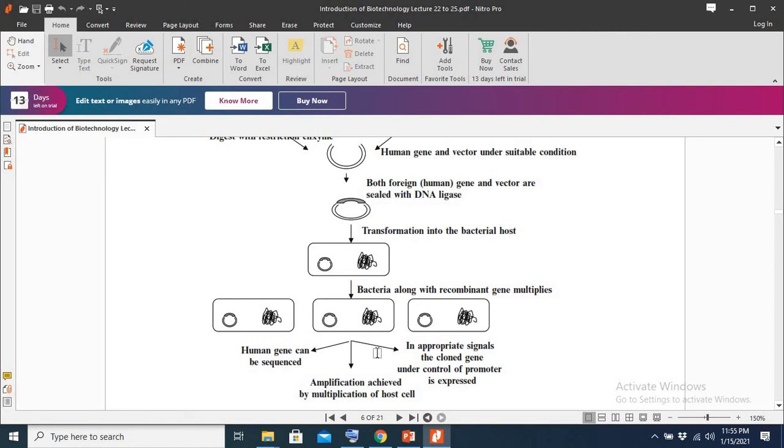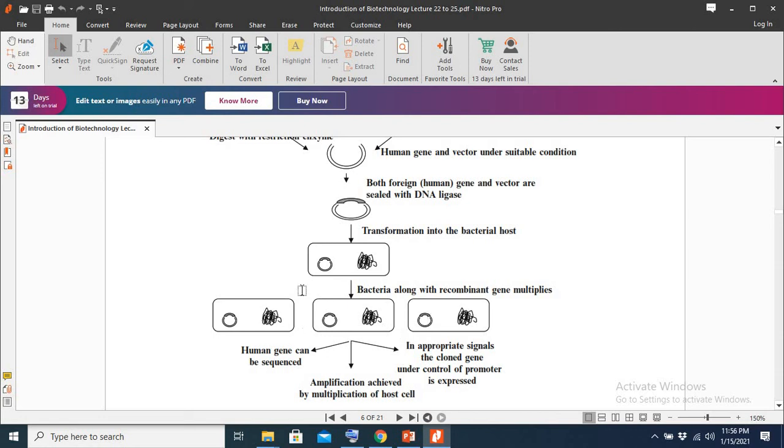So if the gene of insulin gives us one protein molecule, after the multiplication it will give us three insulin molecules.